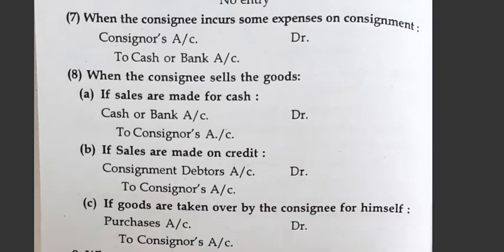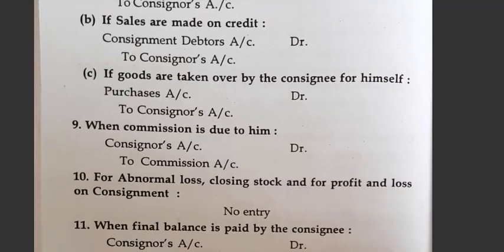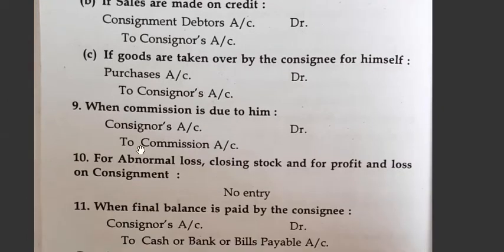When the consignee incurs some expenses on consignment, consignor's account debtor to cash or bank account. Next is when the consignee sells the goods. If the sales is on cash, cash or bank account debtor to consignor's account. If the sales is on credit, then debtor's account debtor to consignor's account. If the goods are taken over by the consignee for himself, then purchases account debtor to consignor's account. When commission is due to him, consignor's account debtor to commission account.